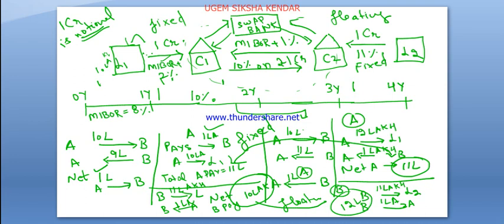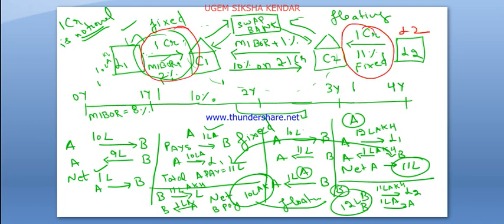So hope you have got it. Basically 1 crore is the notional principal. This is the rate for A. This is the rate for B, basically lender 2, company 2. This is for company 1 or lender 1. They go to the swap bank to exchange their interest rate so that they can benefit.